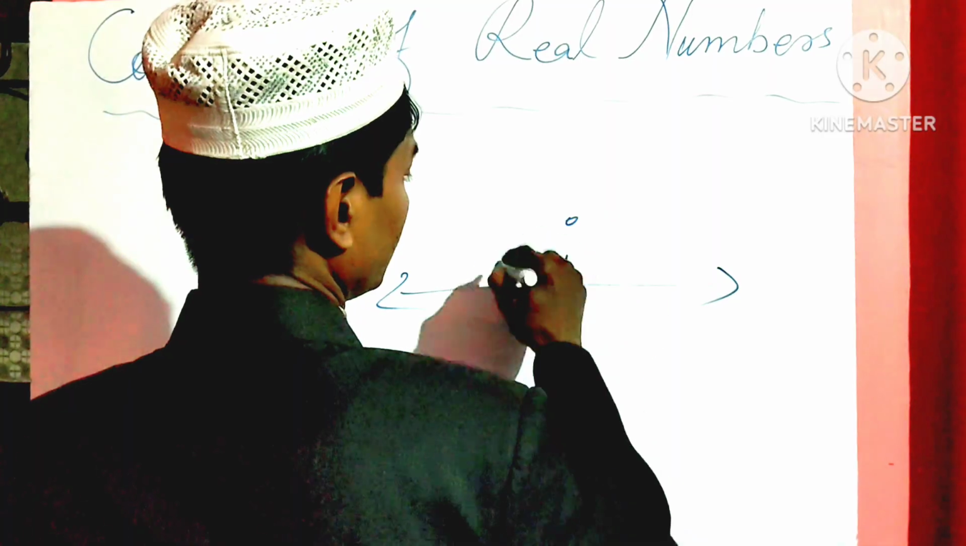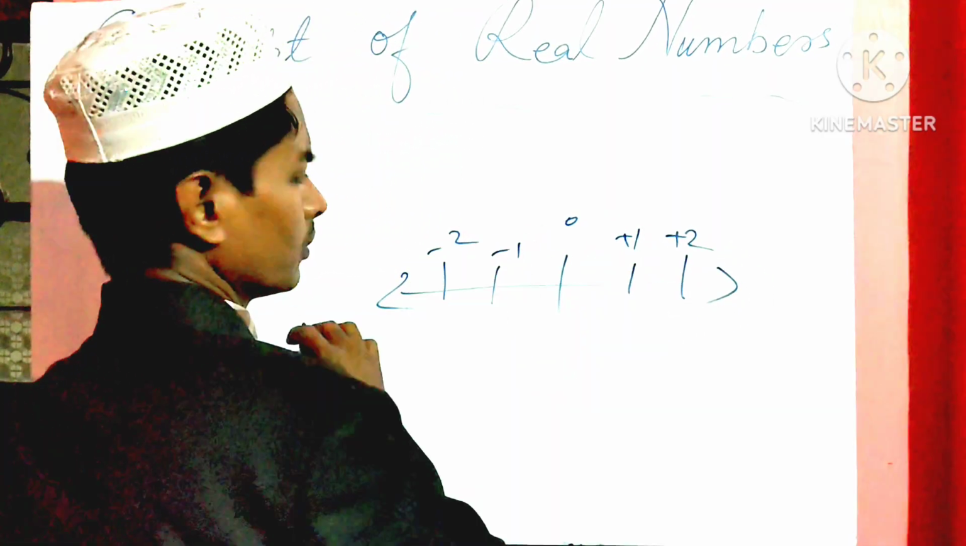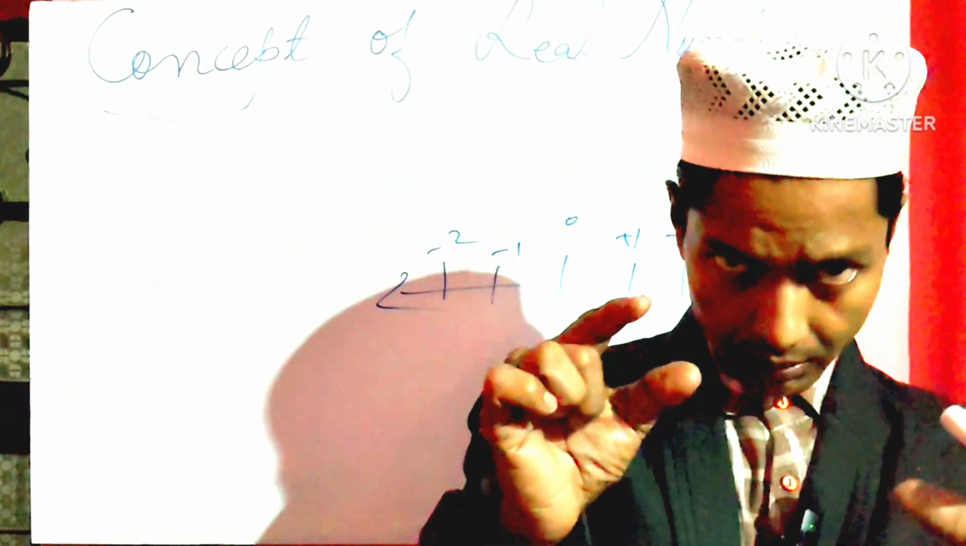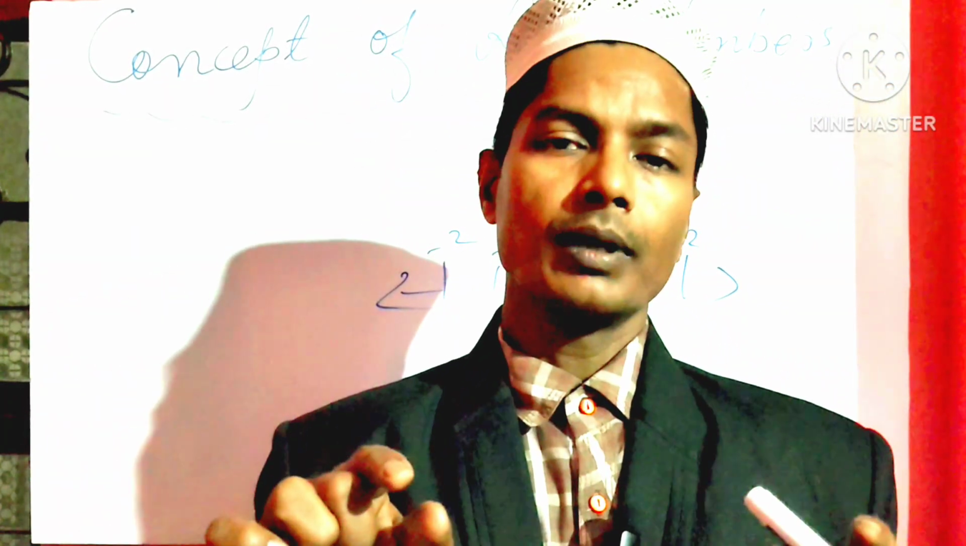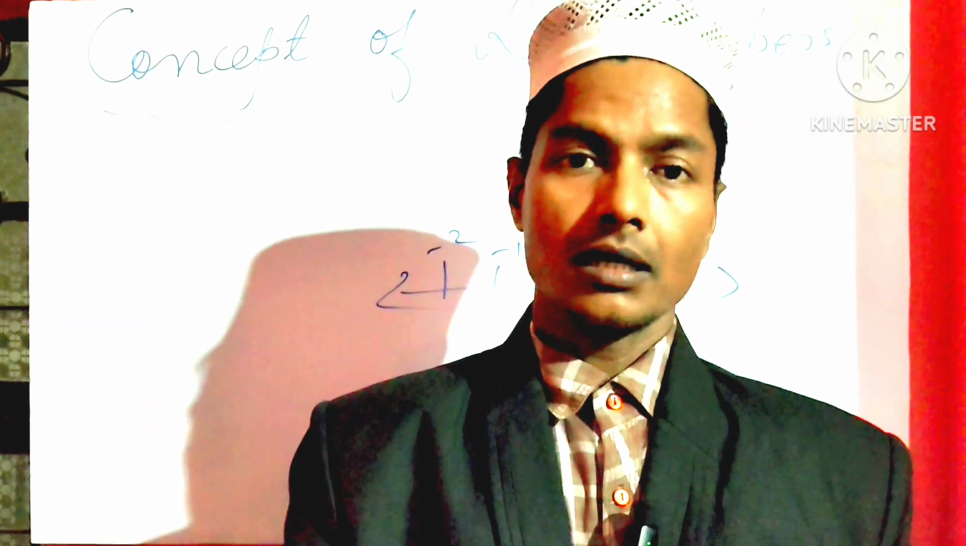What is the density property? If this is a number line, and this is 0, this is 1, this is 2, and this is -1, this is -2, and it may expand infinitely, then what is the density property? Between every two real numbers there exist infinitely many real numbers.